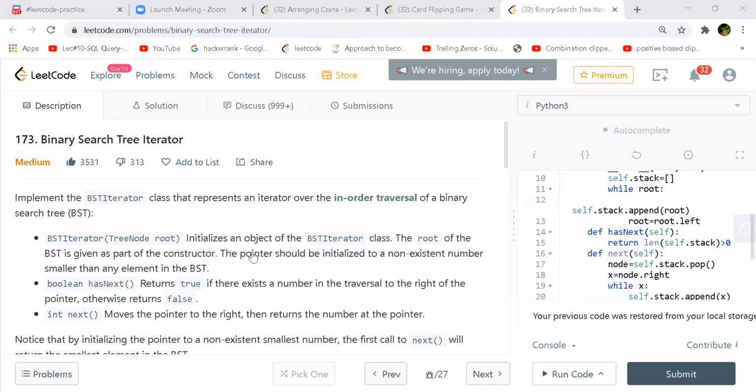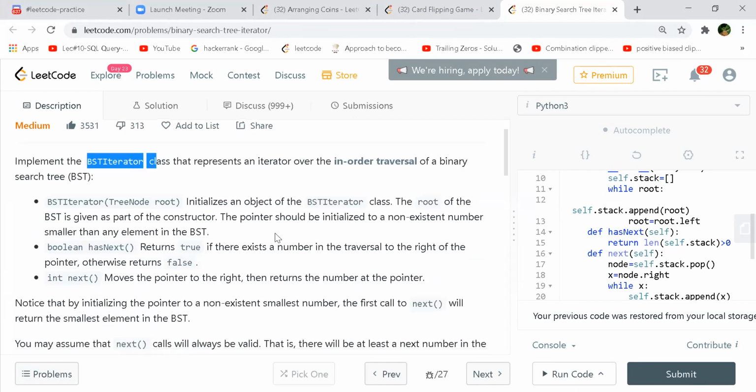The first question is Binary Search Tree Iterator. We have to implement the BSTIterator class that represents an iterator over the in-order traversal of a binary search tree. The constructor will initialize the object of this class, and the root of the BST is given as part of the constructor. The pointer should be initialized to a non-existent number smaller than any element in the BST.